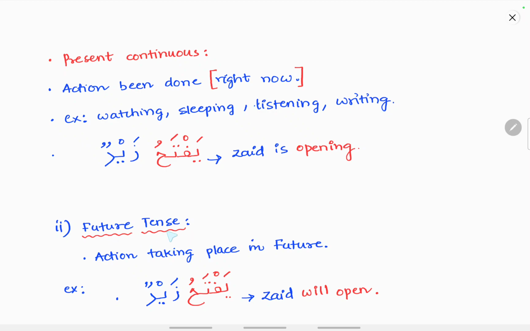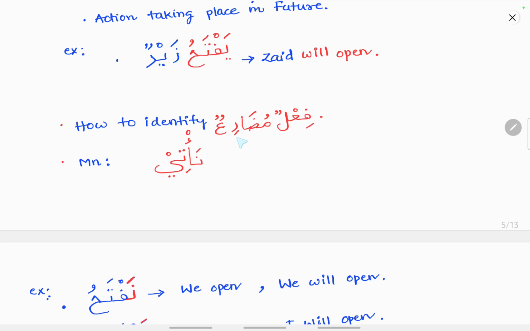It also includes the future tense, that is an action which takes place in the future. Yaftahu zaidun means Zaid will open. So this yaftahu carries two tenses, the present tense and the future tense. The present tense is further divided into present habitual and present continuous. So how do we identify a fi'lul mudari pattern? By the mnemonic na'ati. Any verb which starts with a noon, hamza, ta, or ya is a fi'lul mudari.